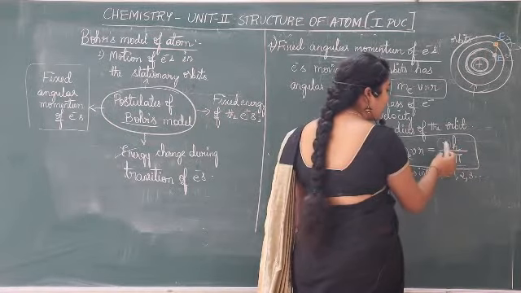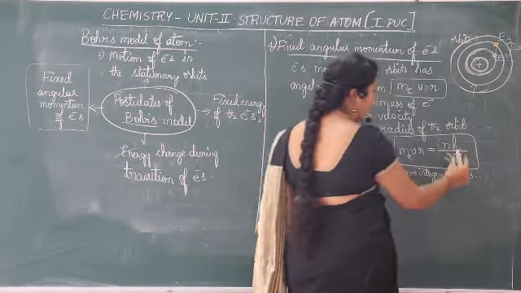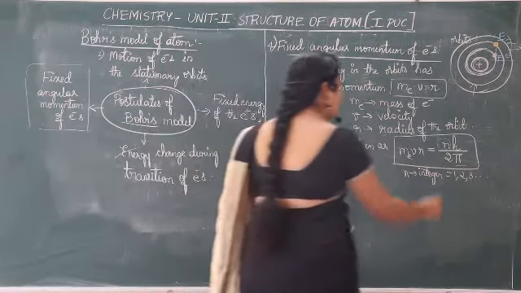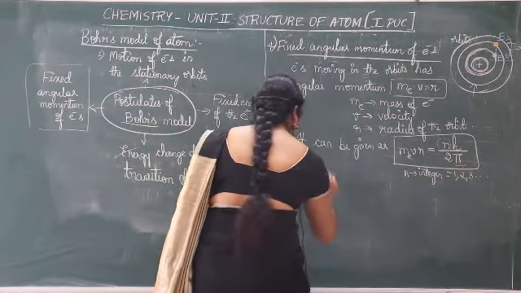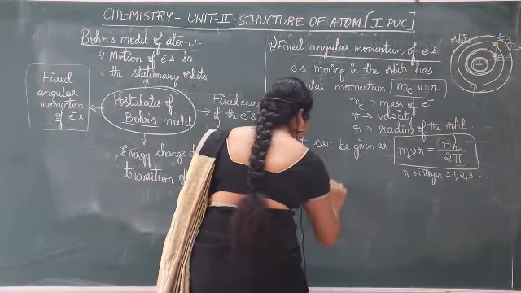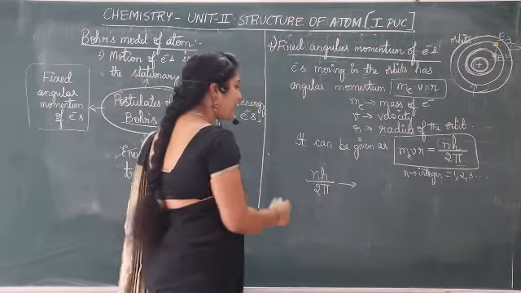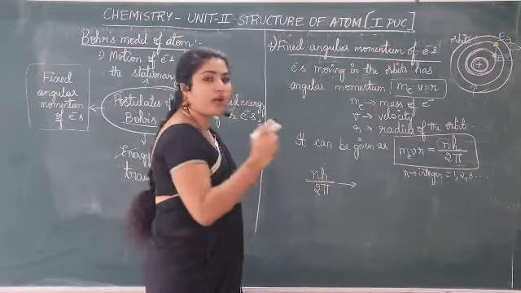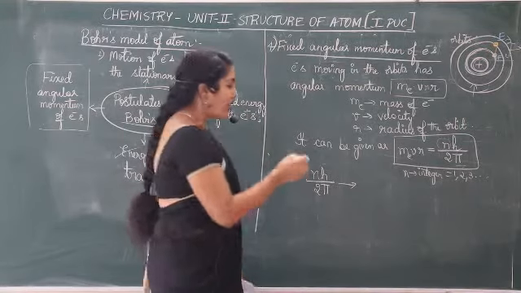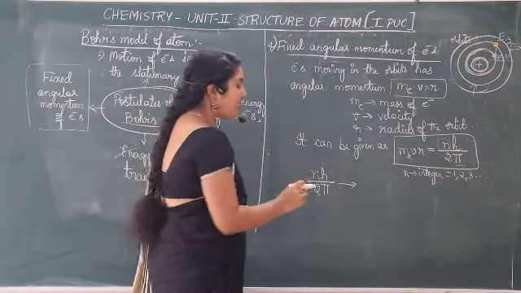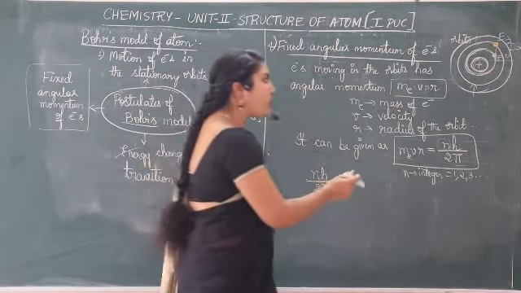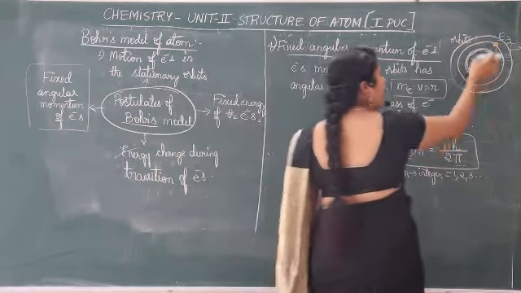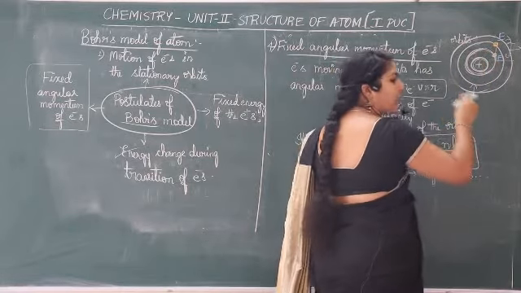nh by 2 pi means integral multiple of h by 2 pi. What does that imply, you know? n means integer, no? If it is in the first orbit, we write 1. If it is in the second orbit, we write 2. It means that electrons can move only in the fixed orbits. Now for one electron, if this is an orbit, then it will be moving in that orbit only.